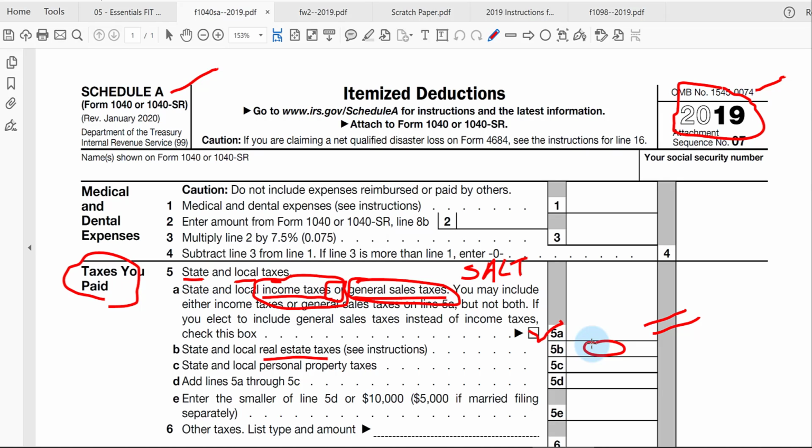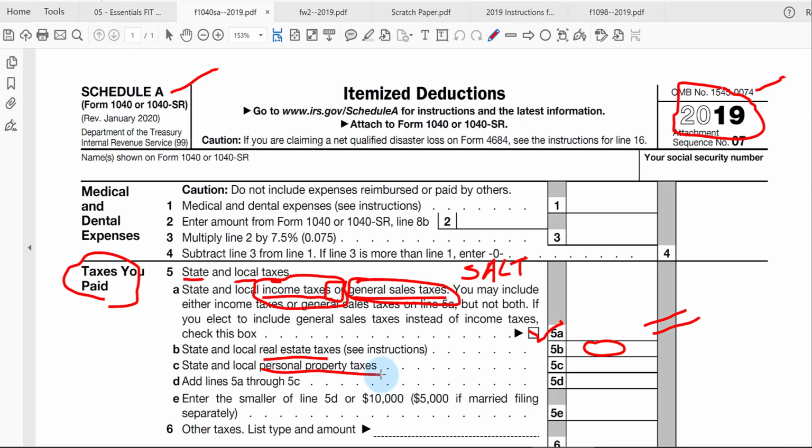And typically real estate taxes are due to the government twice a year. Okay, so you have to make sure you're following what the bank is paying and not what you're paying to the government for real estate taxes. Another type of tax is called personal property taxes. Personal property is taxes on stuff that's not real estate. And here in Hawaii, we do not have any personal property taxes.